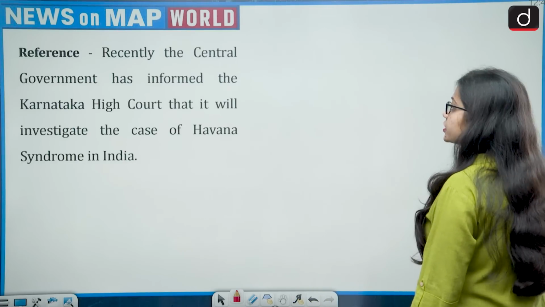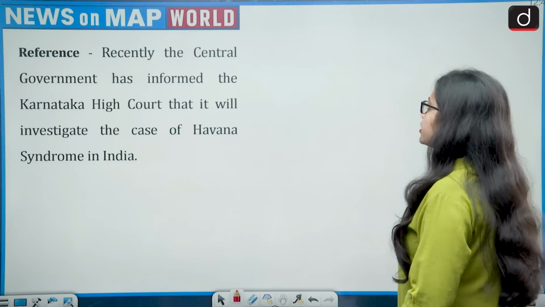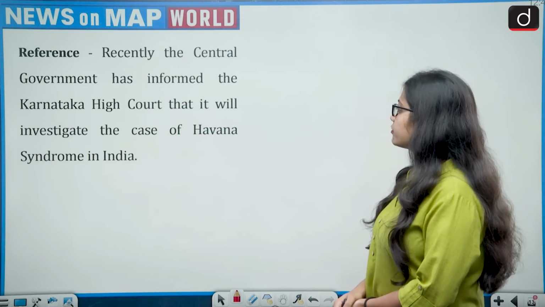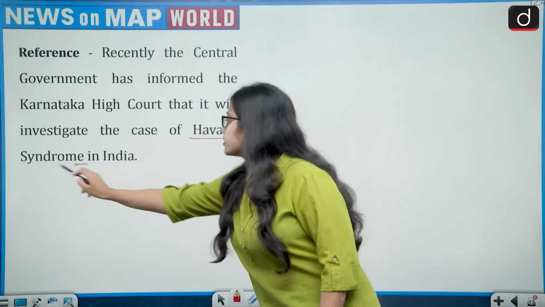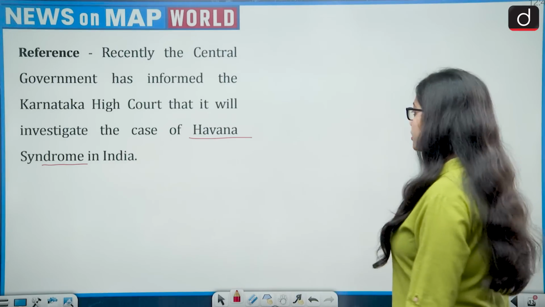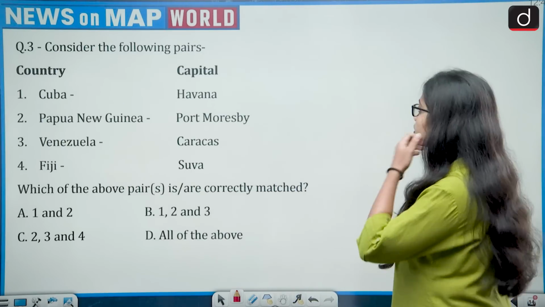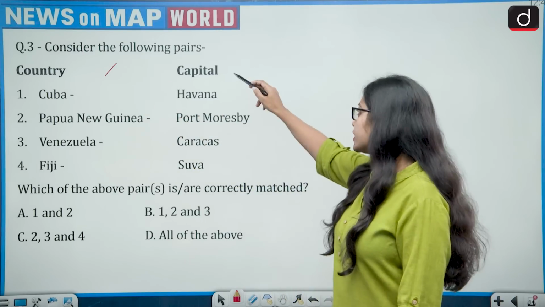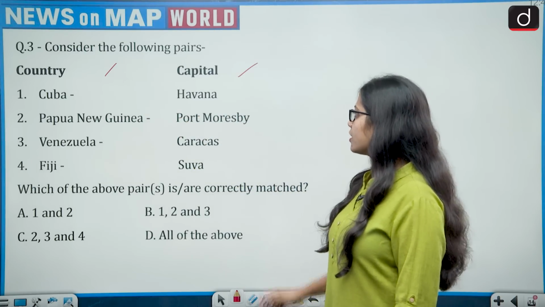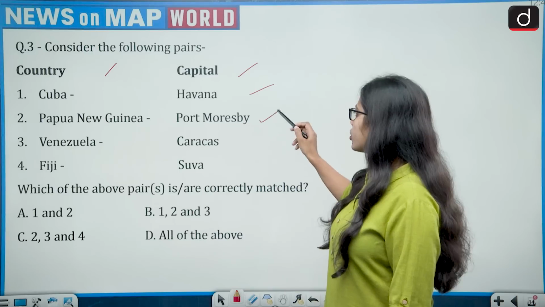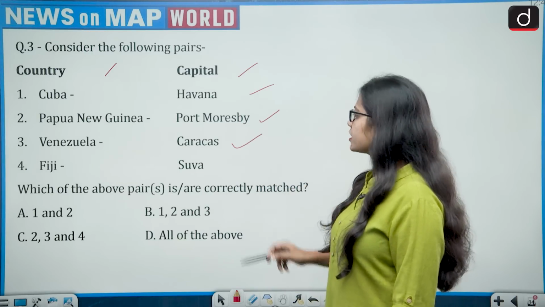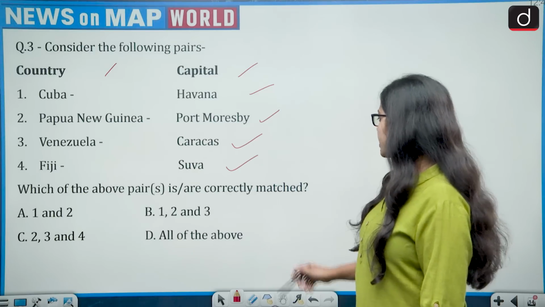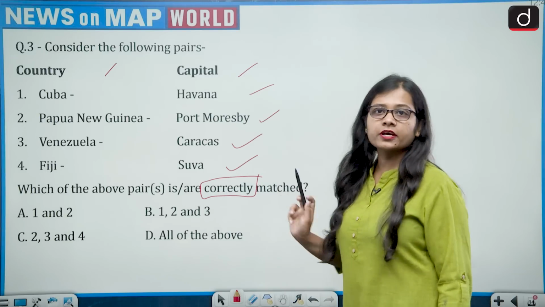Now moving on to the next question. The reference says, recently the central government has informed the Karnataka High Court that it will investigate the case of Havana syndrome in India, and this brings the location of Havana into the news. The question says, consider the following pairs. On one side countries are given, while on the other side capitals are given. First, Cuba, Havana. Second, Papua New Guinea, Port Moresby. Third, Venezuela, Caracas. And fourth, Fiji, Suva. The question is asking, which of the above pairs are correctly matched? So how many pairs are correctly matched?